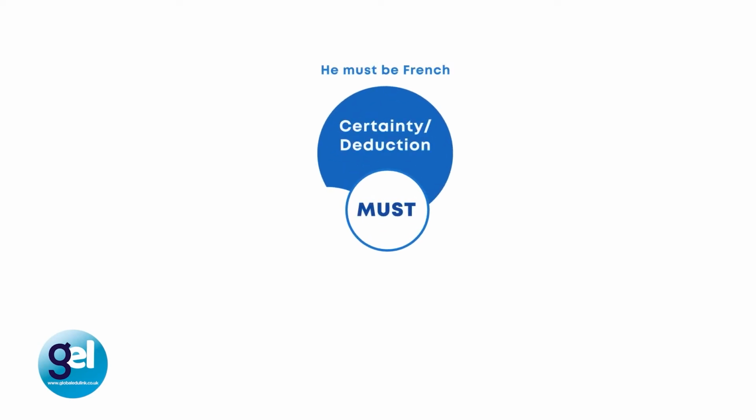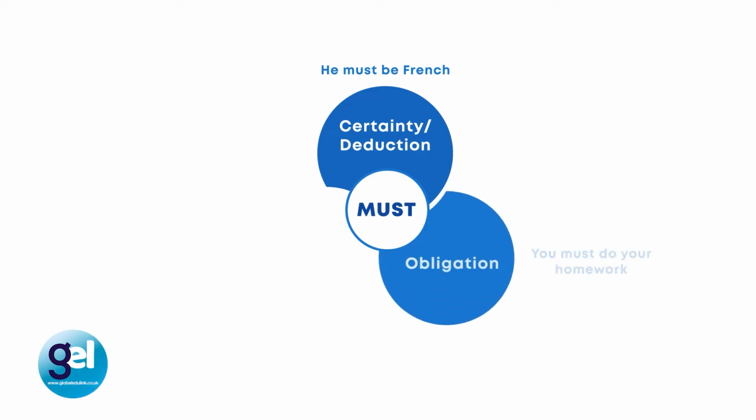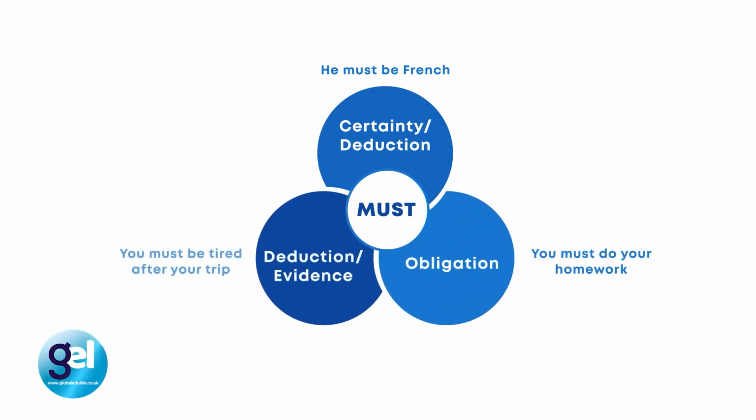Let's focus on another modal verb, must. So we can use must for certainty and deduction. He must be French. For obligation, you must do your homework. And for deduction and evidence, you must be tired after your trip.